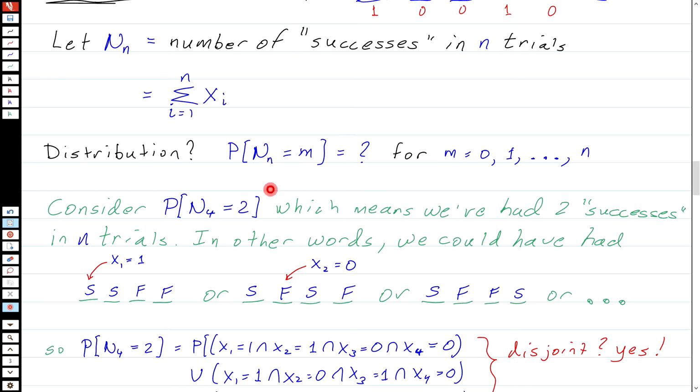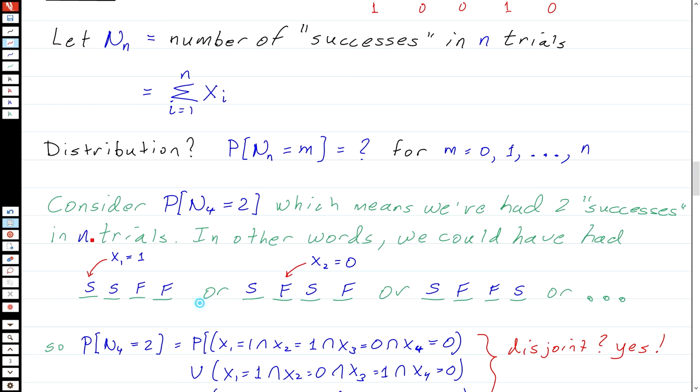Let's start by considering a specific case, the probability that N_4 is equal to 2. This would mean that we've had 2 successes in, well, that should be 4 trials. Let me just correct that. 4 trials. In other words, we could have had SSFF, or we could have SFSF, or SFFS, or dot, dot, dot.